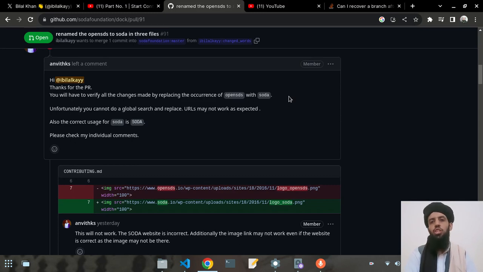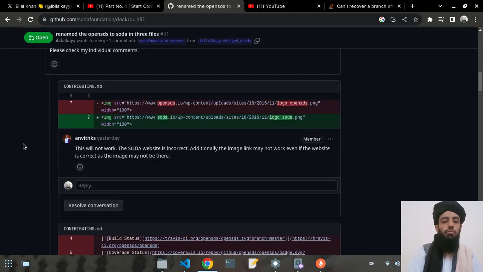I just changed the word, and unfortunately you cannot do a global search and replace in URLs. That may not be expected. Also, the correct usage for Soda is capital SODA, so I need to change this from Soda to capital SODA. He recommended that I check my individual commits. The first one is the contributing.md file.